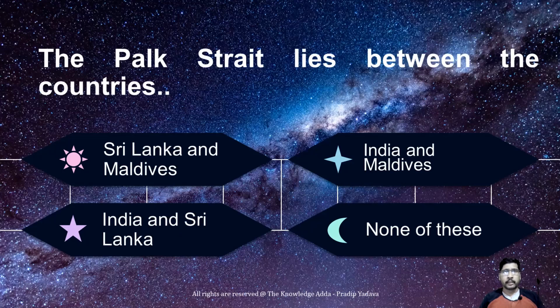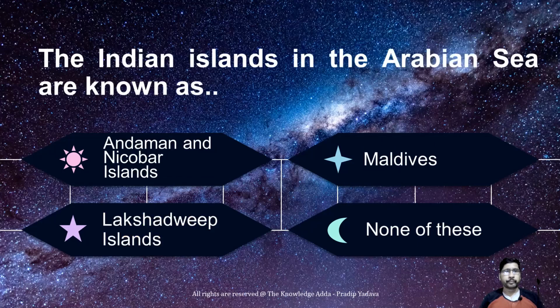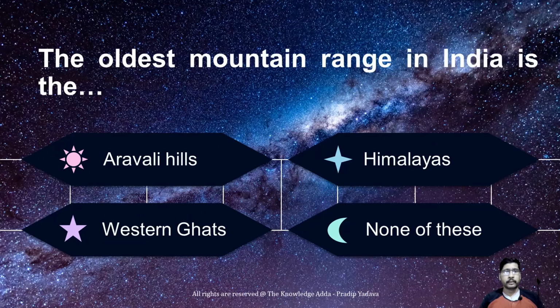The Palk Strait lies between India and Sri Lanka, and it connects India and Sri Lanka. The Indian islands in the Arabian Sea are known as Lakshadweep Island. The oldest mountain range in India is Aravalli Hills.